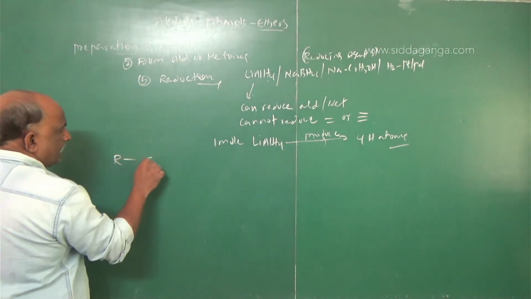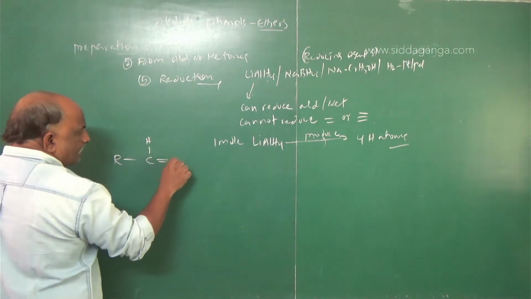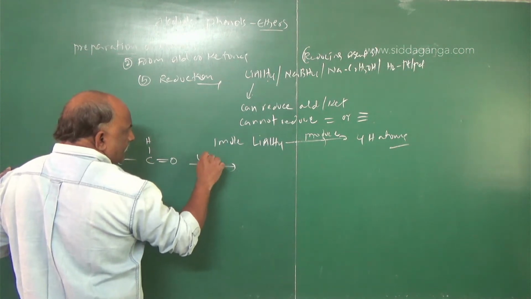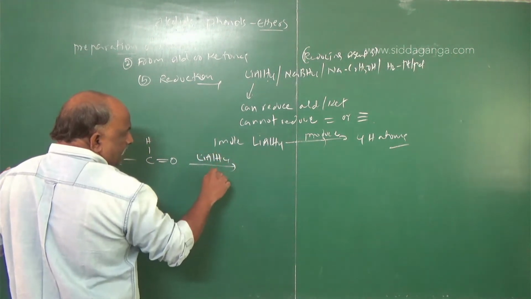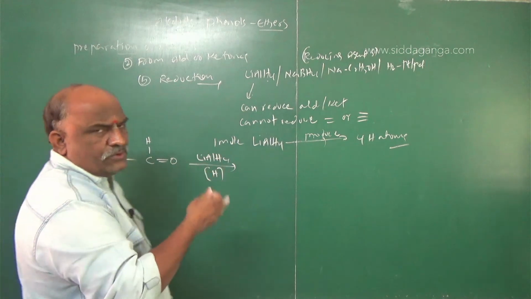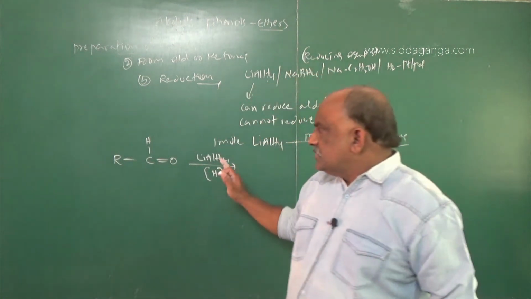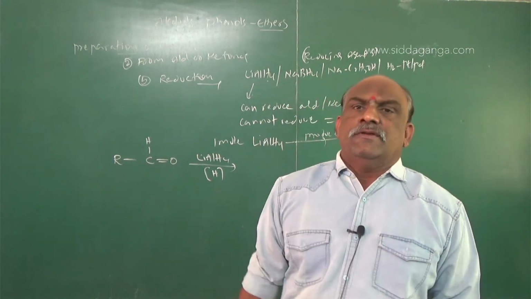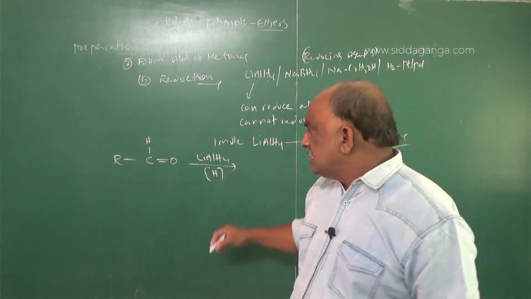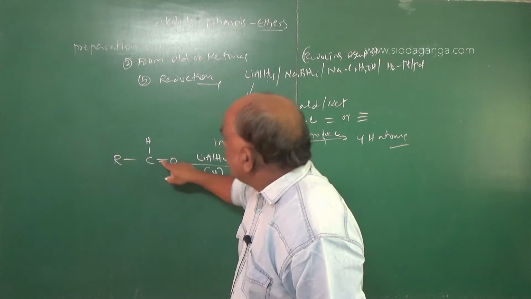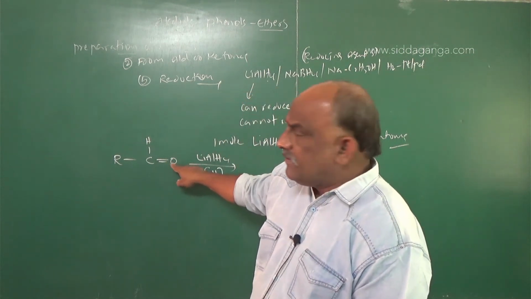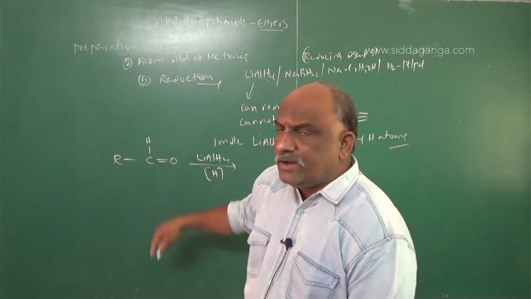RCHO. What is the reagent here? LiAlH4. LiAlH4 means simply you should add H, addition of hydrogens to this. Simply add one hydrogen to this side and one hydrogen to this side, because a double bond is there.